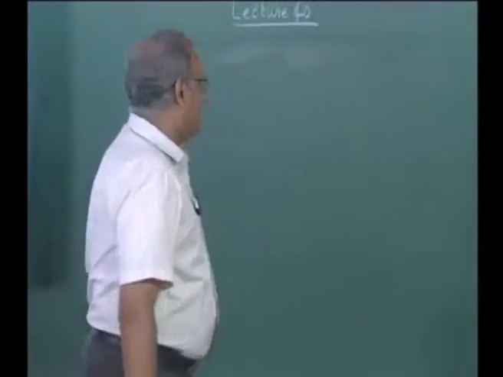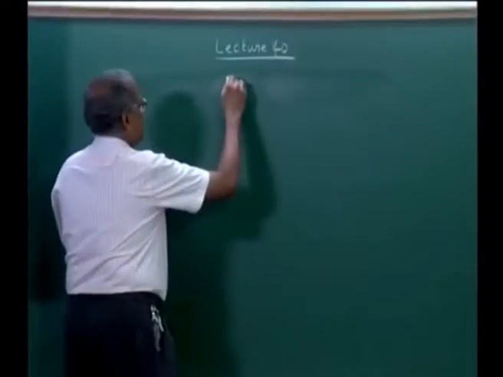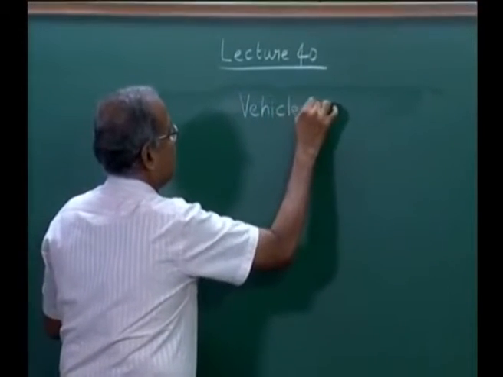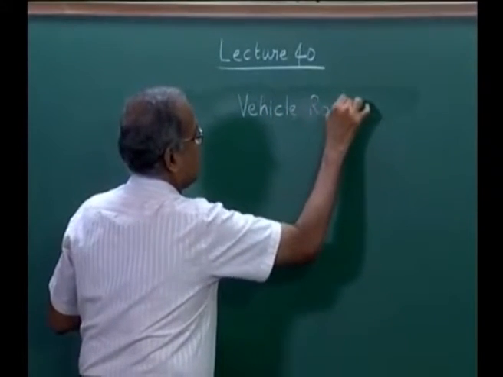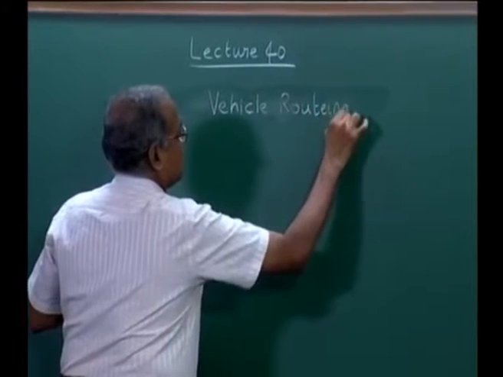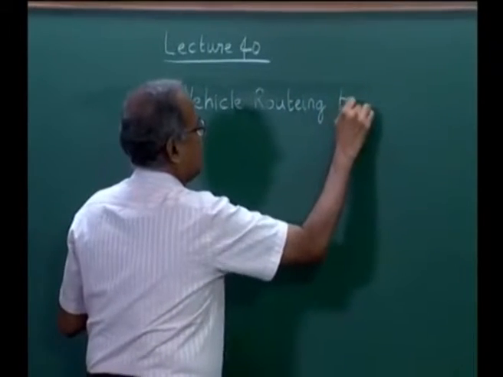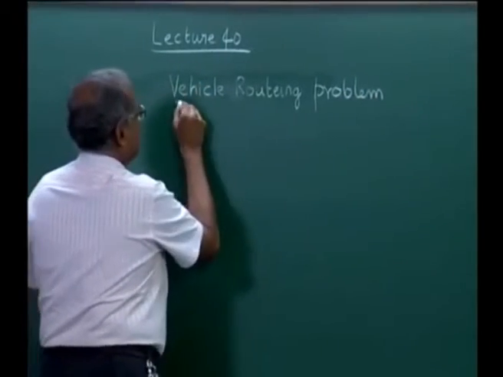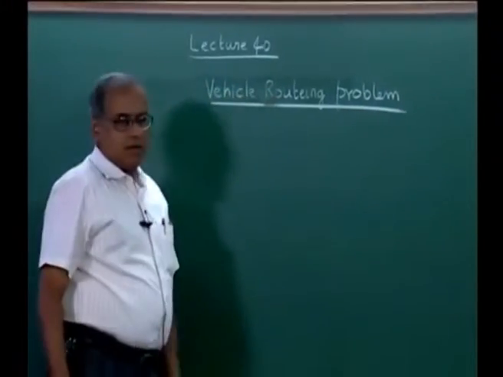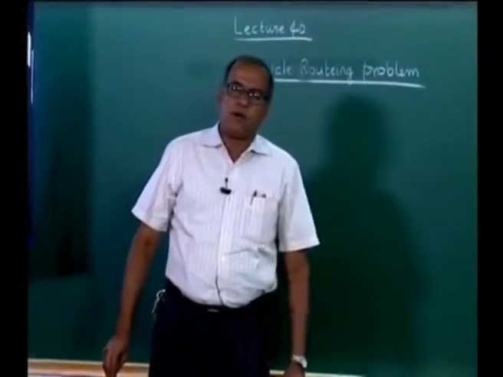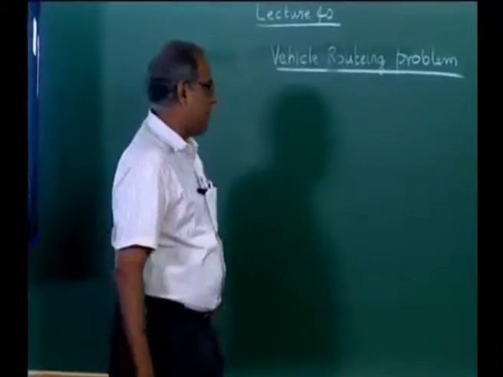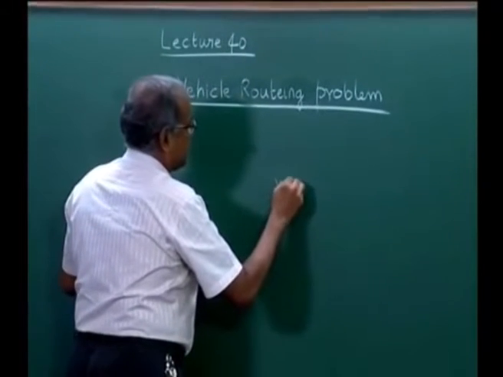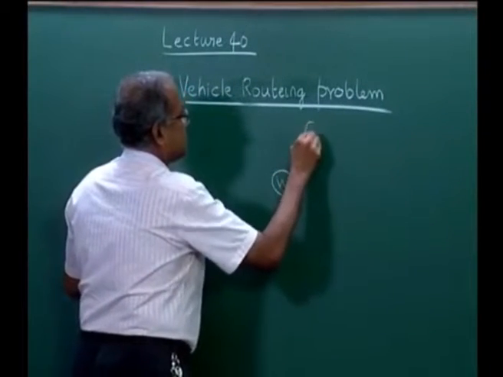In the previous lecture we addressed the vehicle routing problem. The vehicle routing problem occurs in distribution when we have to distribute from a central warehouse to multiple customers.